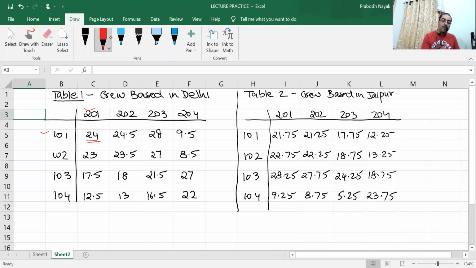So will the crew be based in Delhi or will the crew be based in Jaipur? Because here it is less, the crew will be based in Jaipur. So I will take this figure.